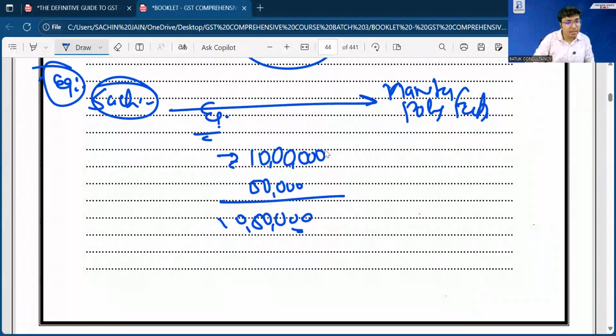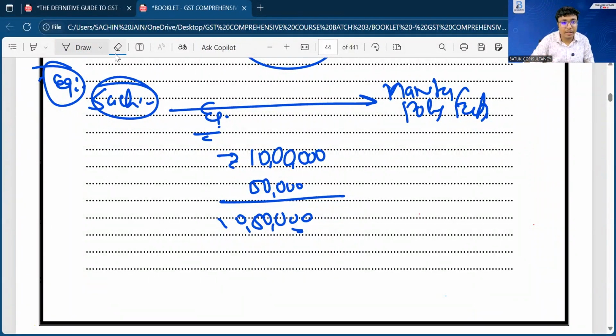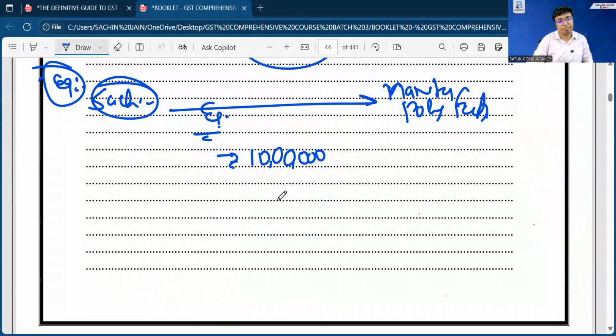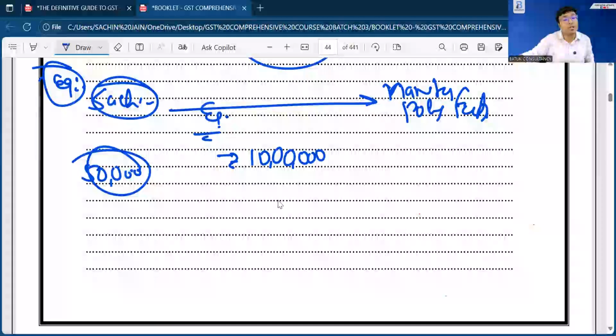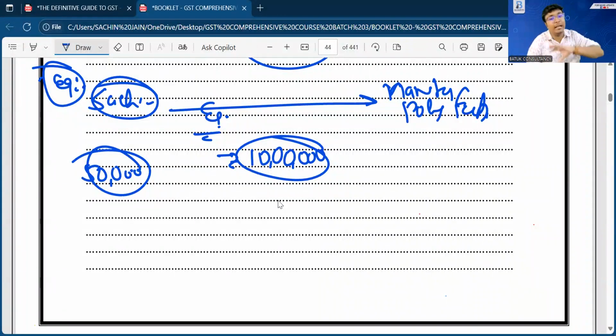Okay. Now, there is a slight change in this particular example. Suppose that transportation expenditure, that 50,000 rupees, has been paid by Mr. Sachin. But as per the agreement, the liability is on Manita Polyfab. But I had made the payment of this 50,000 rupees. So in that case, Manita Polyfab is going to book 10 lakh rupees in the books of accounts. Now the question is whether GST will be applicable on 10 lakh rupees or 10 lakh 50,000 rupees.